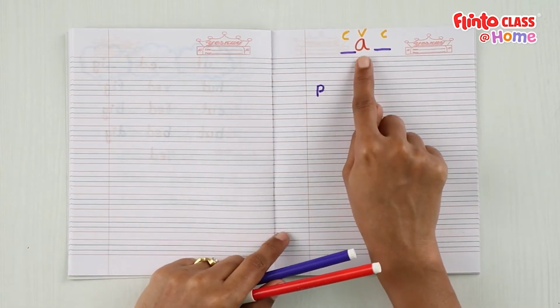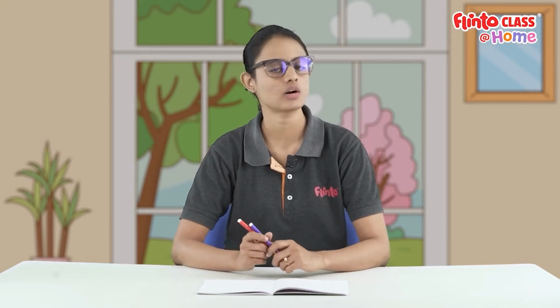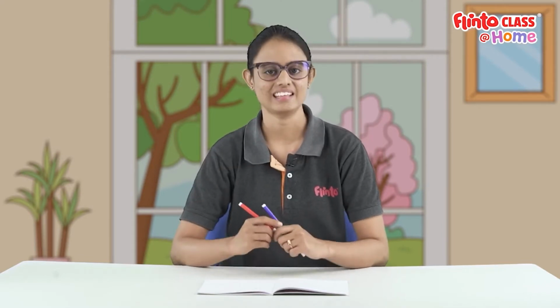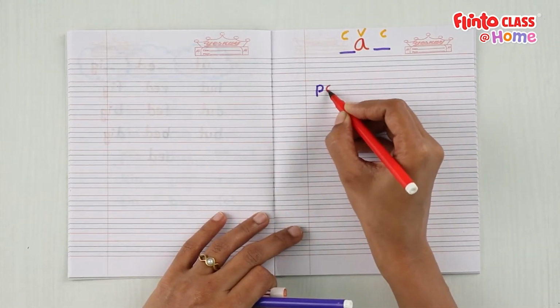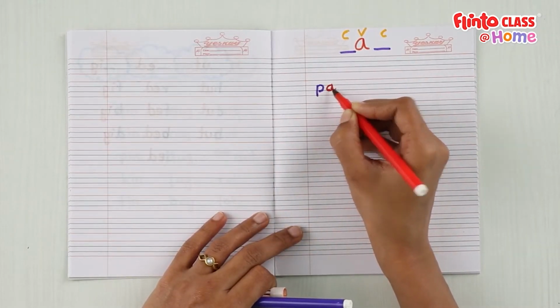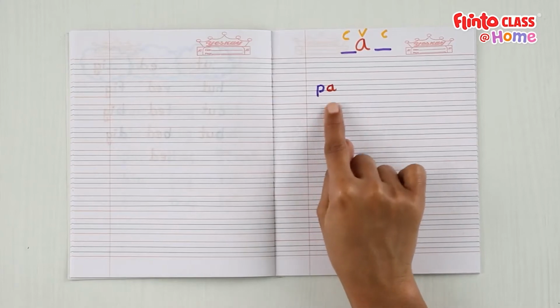What is the next letter we are going to add? Yes, we are going to add our vowel. What is the sound of our vowel today? A. Yes. So let's add P. A. Now to end this word, we need to add one more consonant. By looking at this, can you tell me what this word can be?